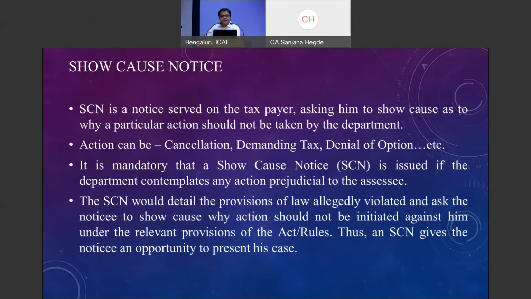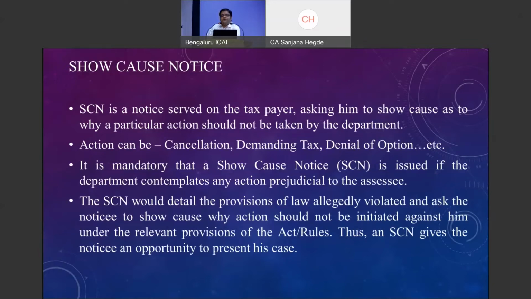So any return that is GSTR 1, wherever you have filed with your assessed tax and wherever the GSTR 3B is not filed, that means a straight recovery action can be taken under section 79 without issuance of any show cause notice. So it is an exception what department is having to issue a demand notice or a recovery notice without proceeding to issue a show cause notice. In fact, these provisions were introduced of late at the fag end in the service tax regime, but not implemented much. But now we can see going forward that department is going to use this provision to recover the amounts as soon as possible.